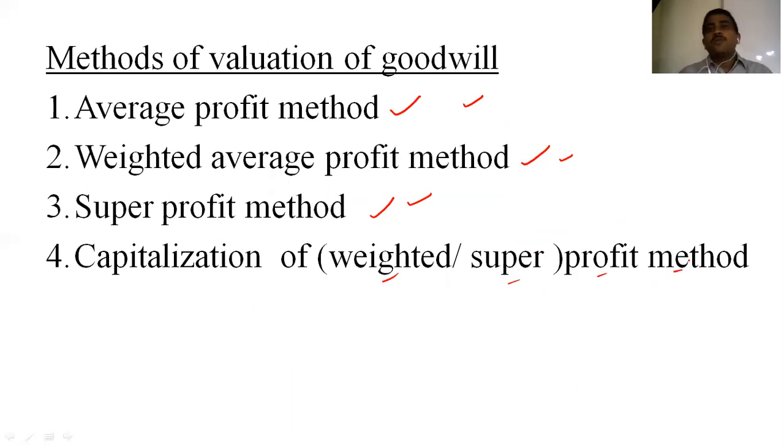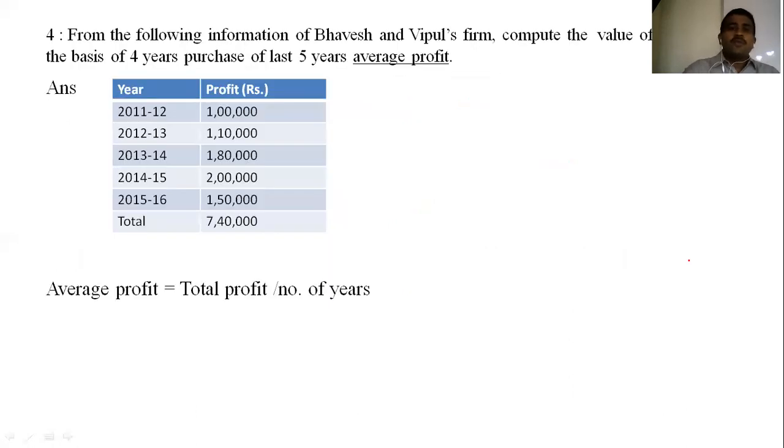Super profit is equal to average profit minus expected profit. What is the formula for weighted average profit? Total weighted profit upon total weight. What is the formula for the capitalization of super profit method? Goodwill is equal to super profit divided by expected rate of return into 100. Right? So remember these formulas.